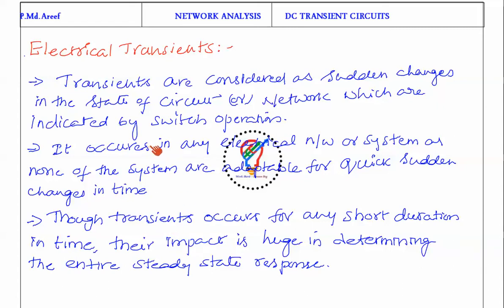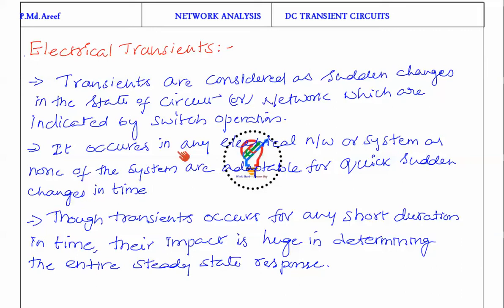Now, in this session, we will discuss electrical transients. What is the meaning of transient? Transients are sudden changes in the state of a circuit or network, which are indicated by switching operations. That means a sudden change in the values of current or voltage is considered a transient.